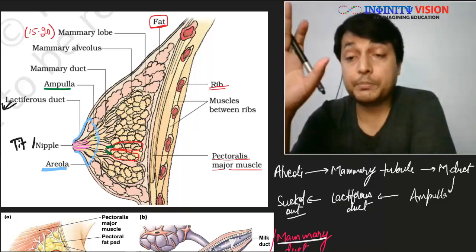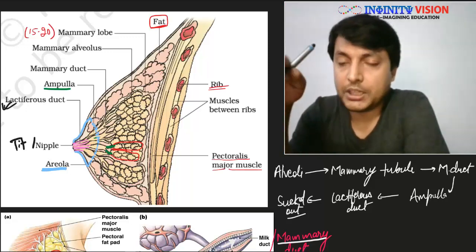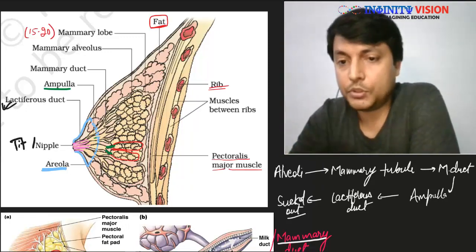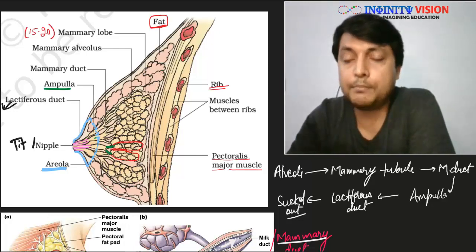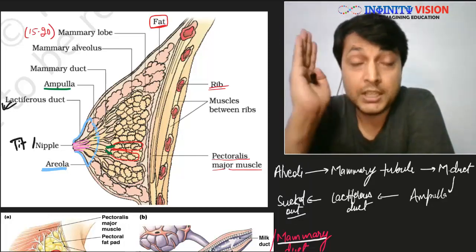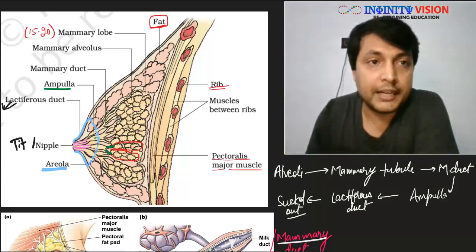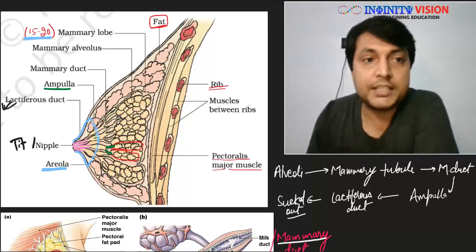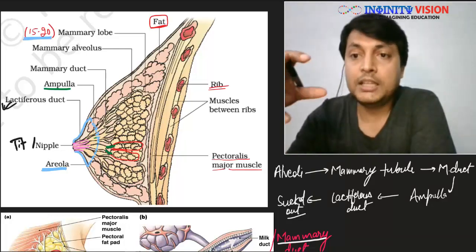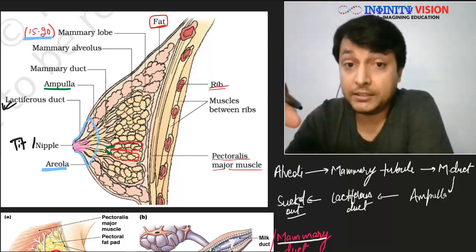Great. So do remember this whole pathway, how the milk travels: alveoli to mammary tubule to duct, then ampulla, then lactiferous duct. And this is the most important part. Second most important part is this number, that there are about 15 to 20 mammary lobes in each mammary gland of a human female.